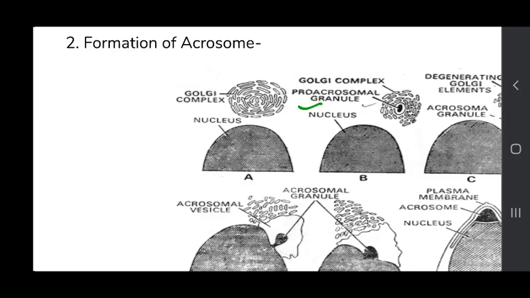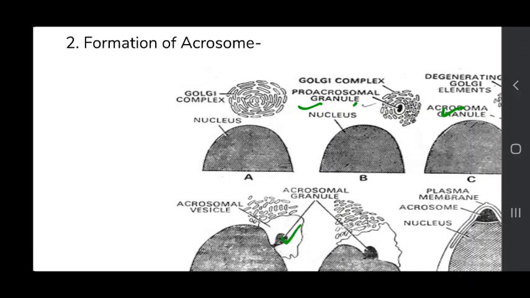This proacrosomal granule is present in one vacuole, and other small vacuoles are also there, which will fuse together to form a large acrosomal granule.